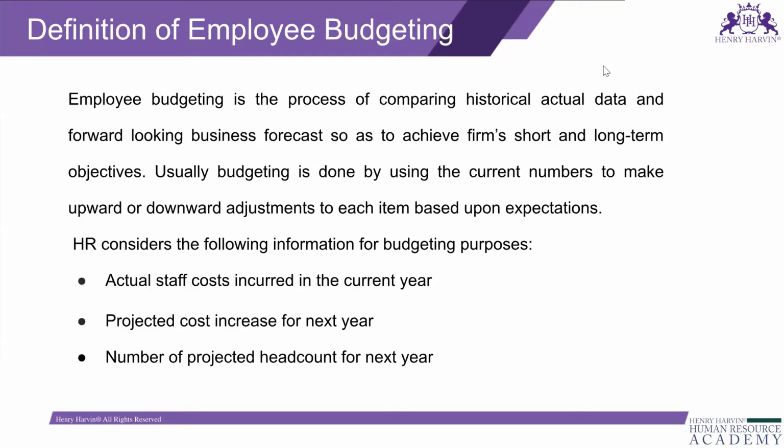Usually, budgeting is done by using the current number to make upward or downward adjustment to each item based upon expectation. HR considers the following information for budgeting purposes: actual staff cost incurred in the current year, projected cost increase for next year, and number of projected headcounts for next year. So employee budgeting means it is the manpower budget in the HR department.